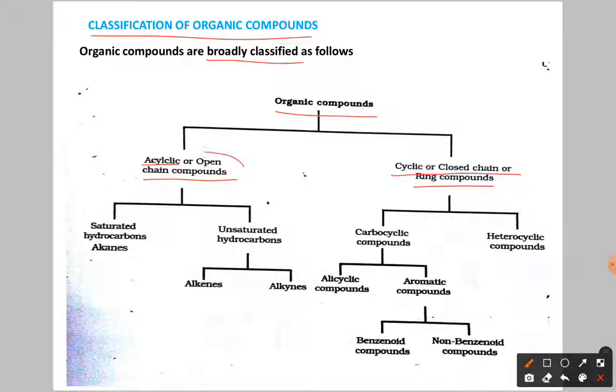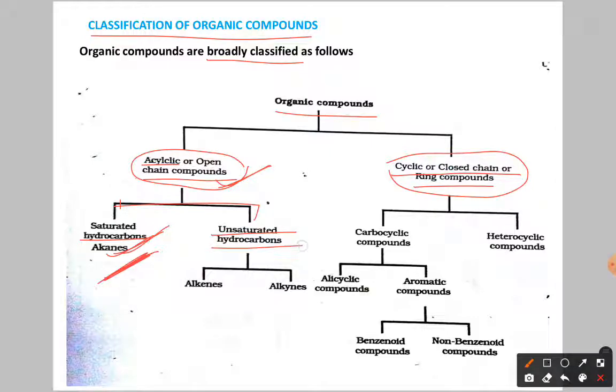Nothing but simply we have the open chain here. Here we have the closed chain. Open chain are acyclic compounds, again classified as what? Saturated hydrocarbons, nothing but we have only one sigma bond. The example? Alkane. Only we have single bond, that is alkane. In this again we have second one, what? Unsaturated hydrocarbons, means we have the double bond and triple bond.